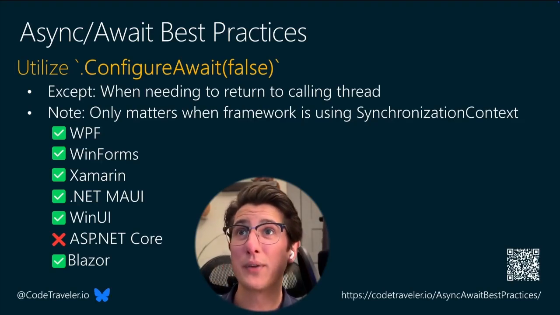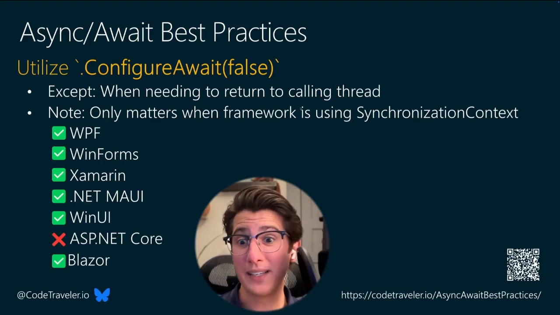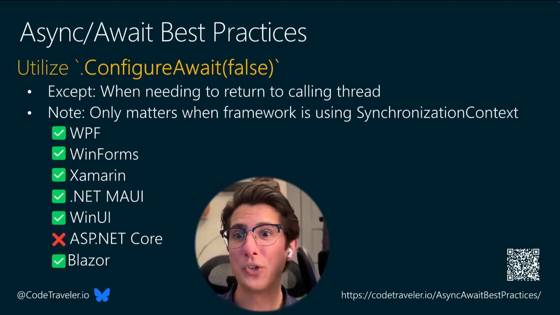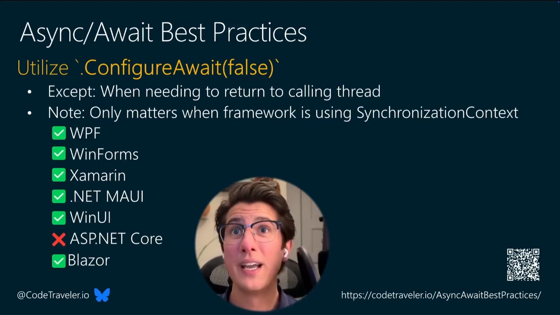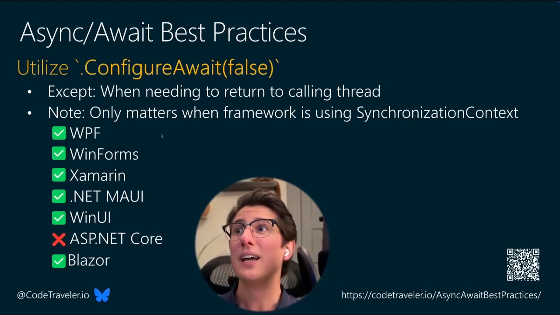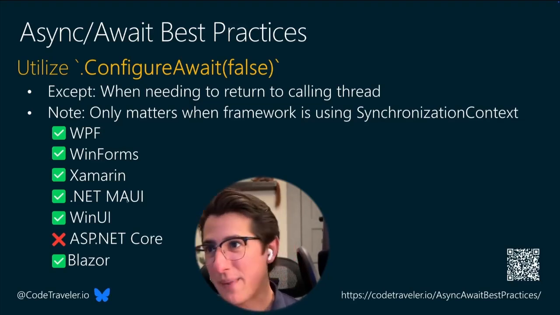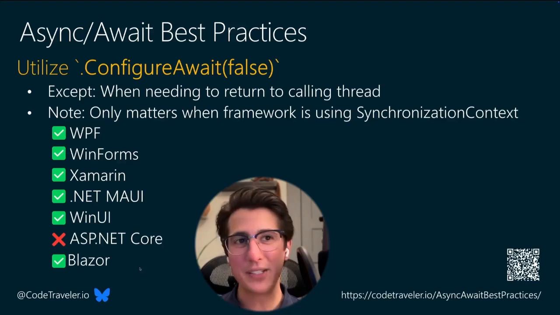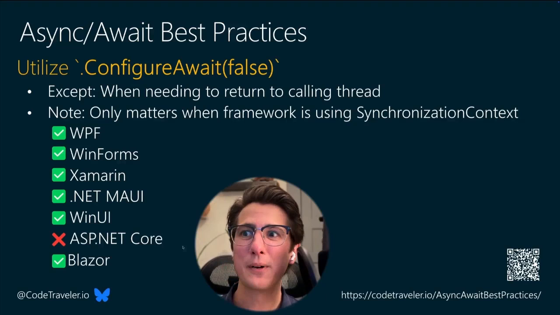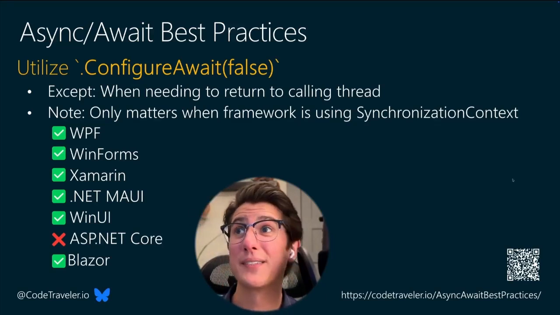So by setting ConfigureAwait(false), we essentially null the synchronization context, so that when .NET comes back in and says, oh, what thread did you want to return to? Or what calling thread called you so that I can go get it for you? When it sees the synchronization context is null, then it doesn't matter. So if you're doing WPF, WinForms, Xamarin, .NET MAUI, WinUI, Blazor, anything that has a synchronization context, this is all valid, but we'll dive deeper in our next section into why ASP.NET Core is a bit of a special case.